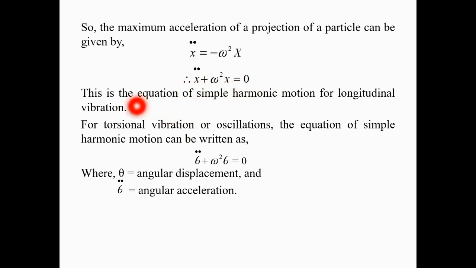Now if there is a torsional vibration or oscillation, as in the case of a simple pendulum, the linear acceleration is replaced by angular acceleration, that is theta double dot, and the linear displacement x is replaced by angular displacement theta. So the equation would be theta double dot plus omega square theta is equal to 0. So these are the equations of simple harmonic motion.